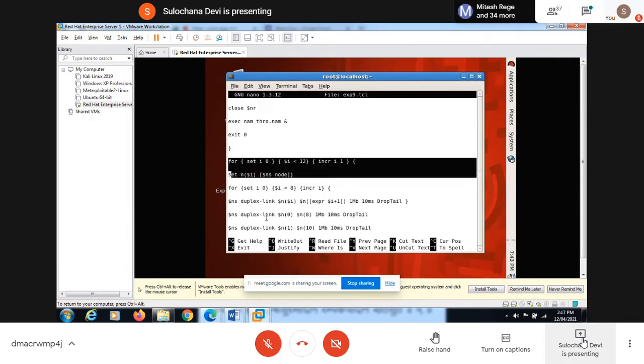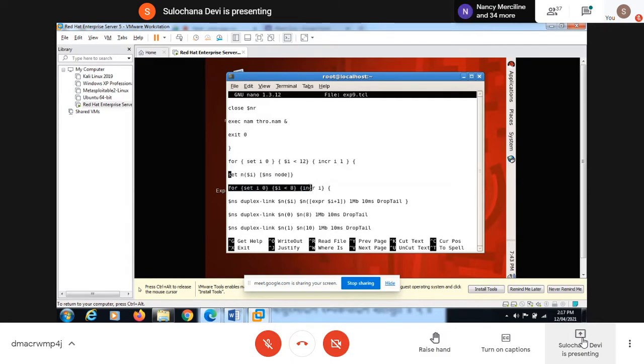And then we are creating links between those nodes. We are not creating a total of 12 links, we are creating 8 links between these nodes, n0 to n8, n1 to n10, between different nodes.